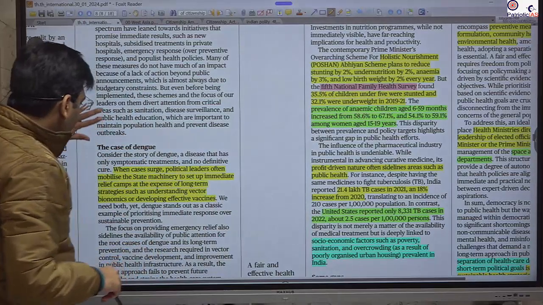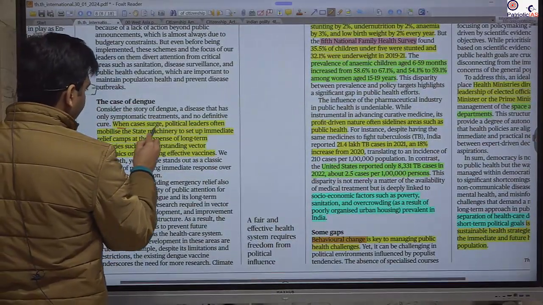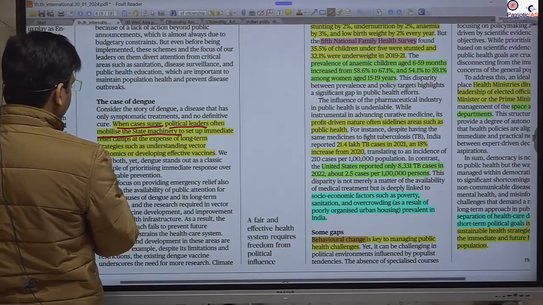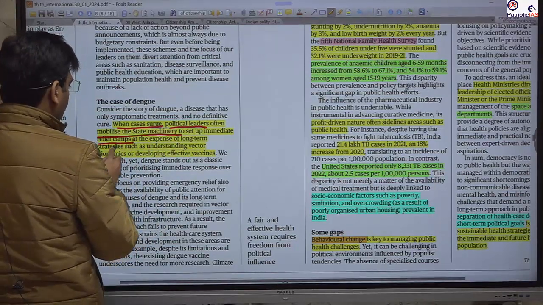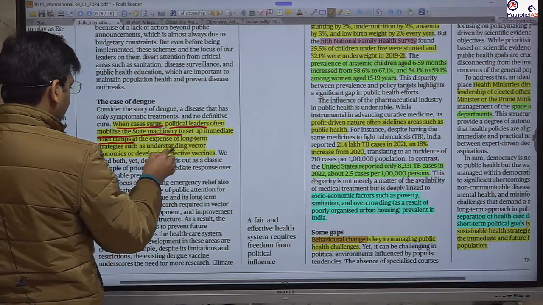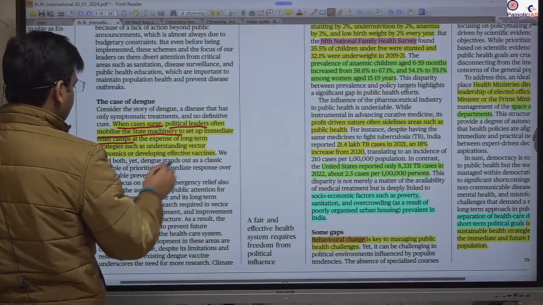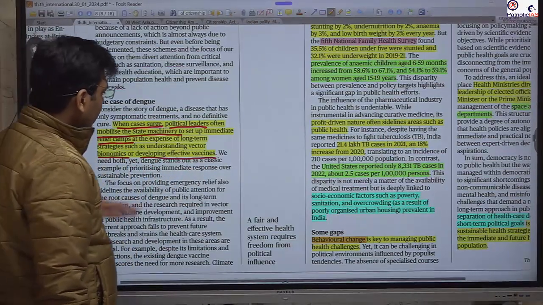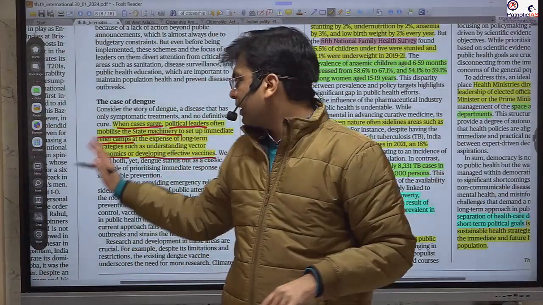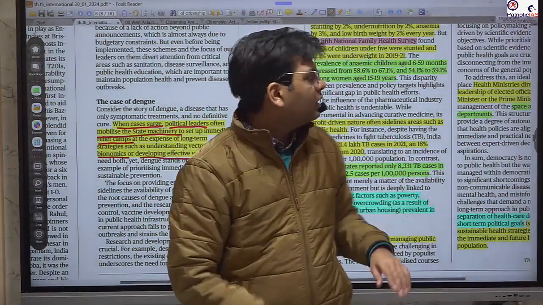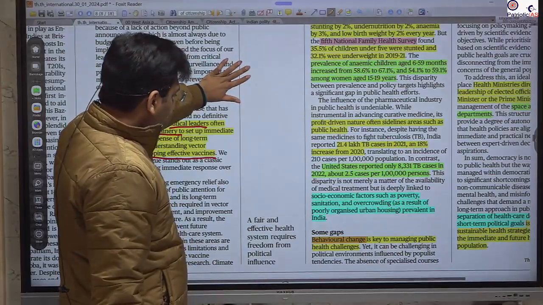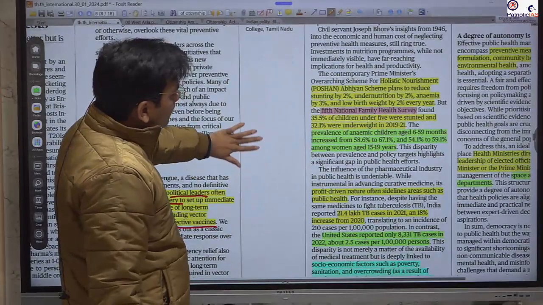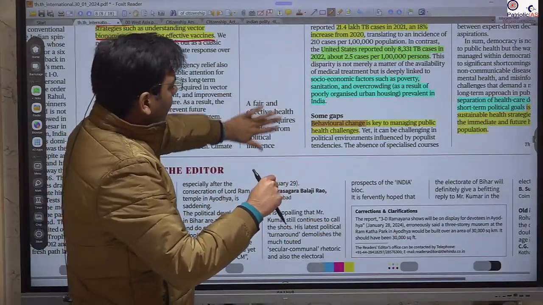Now we have seen the cases of SARS. Political leaders often mobilize state machinery to set up immediate relief camps at the expense of long-term strategies such as vector control and the development of effective vaccines. So this paragraph is talking about more focus being on relief camps as compared to investing in the development of vaccines.